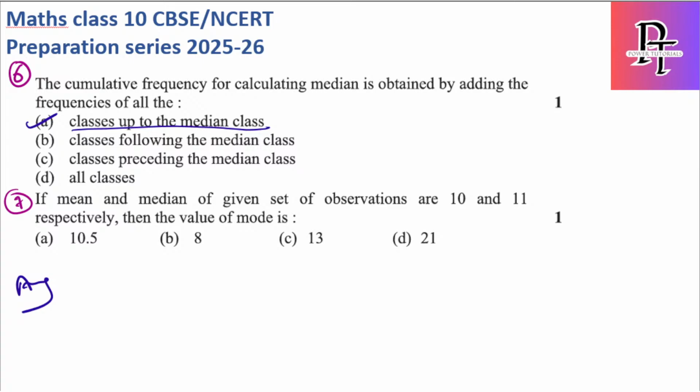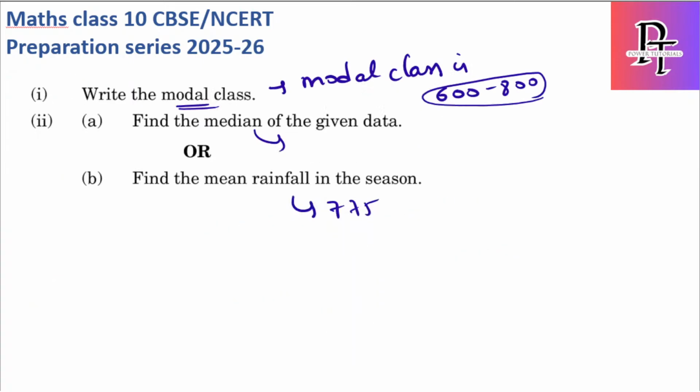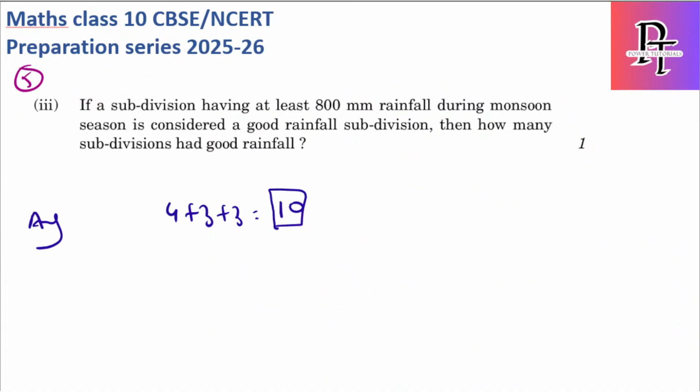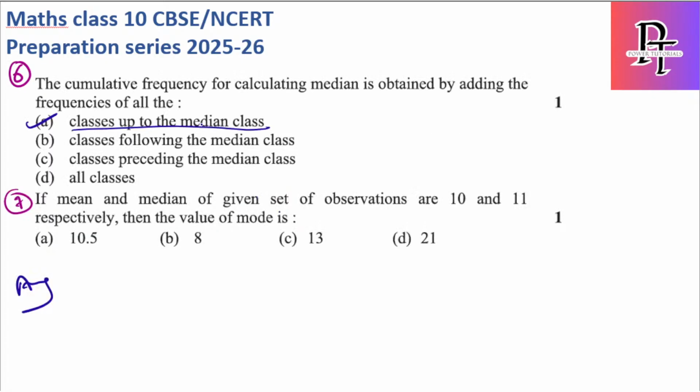Why? Because if you remember, for the median formula, I told you we have to consider the CF one before the median class. Up to the median class, not following the median class. Okay, wait, preceding the median class. I'm sorry, it's not up to, it is preceding the median class. One before that we have to stop. If it is following, then it is after the median class, or up to the median also you should not consider. You should only consider CF preceding the median class.